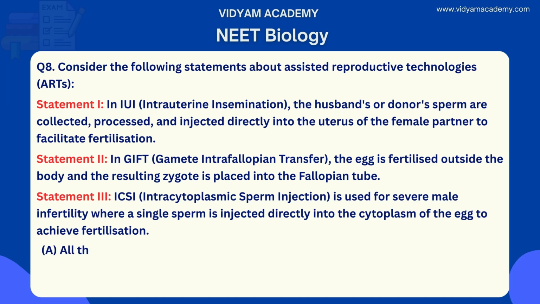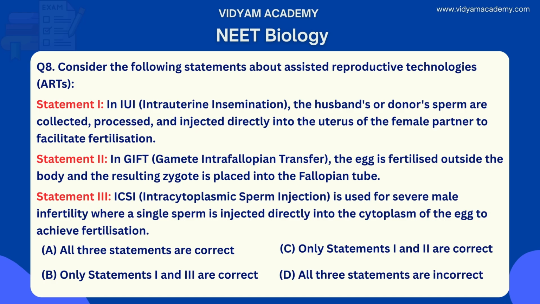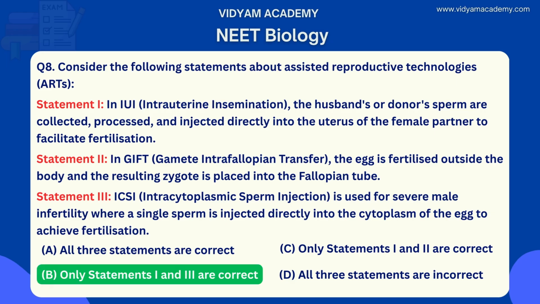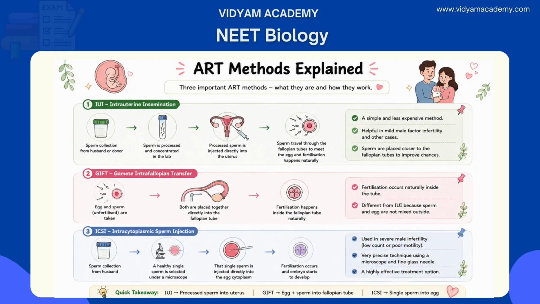Options are: A, all 3 statements are correct. B, only statements 1 and 3 are correct. Option C, only statements 1 and 2 are correct. Option D, all three statements are incorrect. What is the answer for this question? Option B here is the right answer. Why and how? Let's see. So 1 and 3 are correct. Let's see why and how.